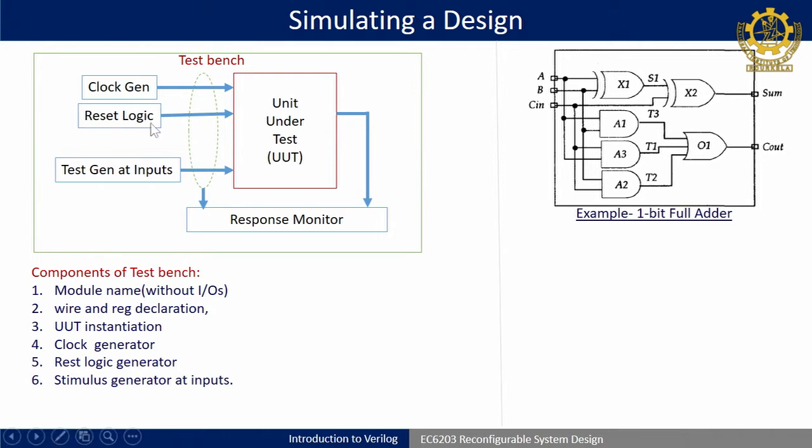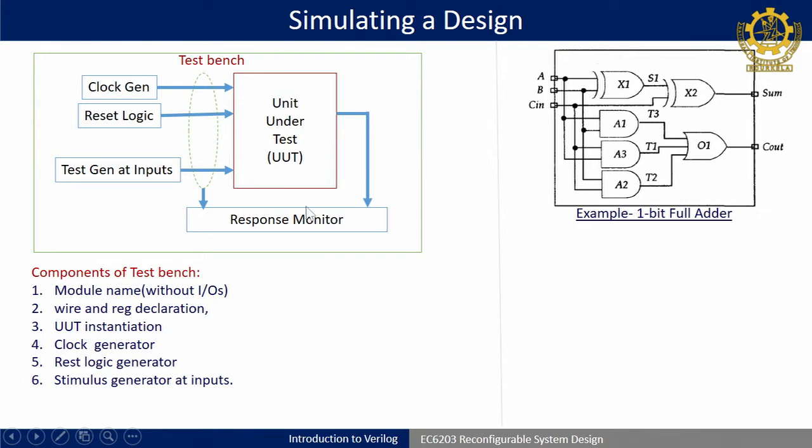After that, at each input we have to generate the corresponding test structure, which you can say is a square wave combination of 1 0 inputs. This is a generalized diagram, but for the first example I have taken a 1 bit full adder. If it is a combinational design, obviously we will never have a clock generator or reset logic in that. So, only test inputs and the unit under test will be there, and finally, there should be some system where you can observe or monitor your response.